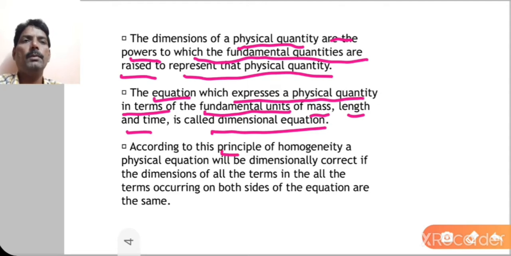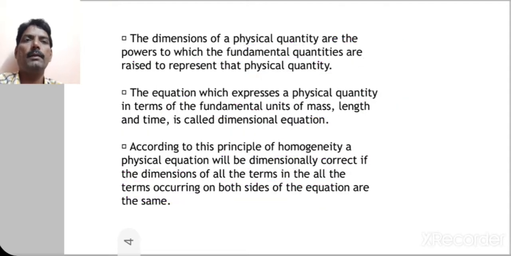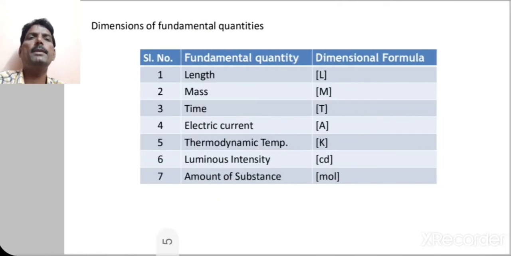According to the principle of homogeneity, a physical equation will be dimensionally correct if the dimensions of all the terms occurring on both sides of the equation are the same. Now we will discuss the first, second and third points one by one. First, the dimensions of the fundamental quantities. What are the fundamental quantities here?